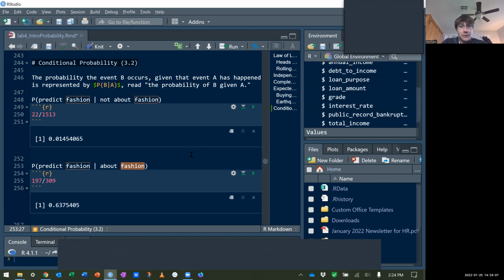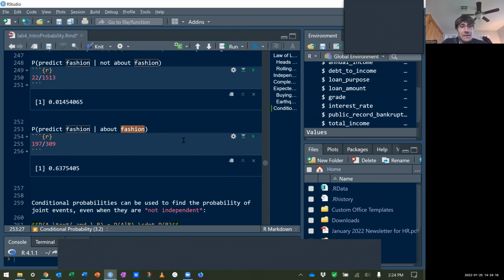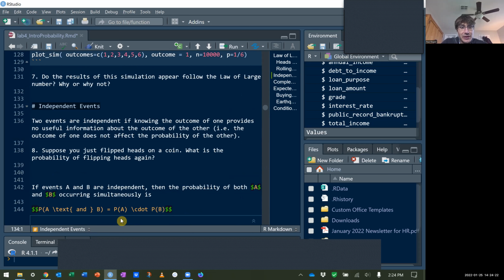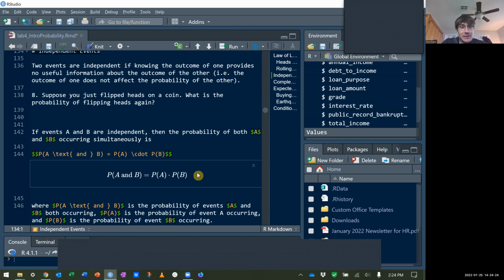For finding probabilities with these conditional events, which affect each other, we have a different formula. Notice probability of A and B before was probability of A times probability of B. Now it's not so simple.